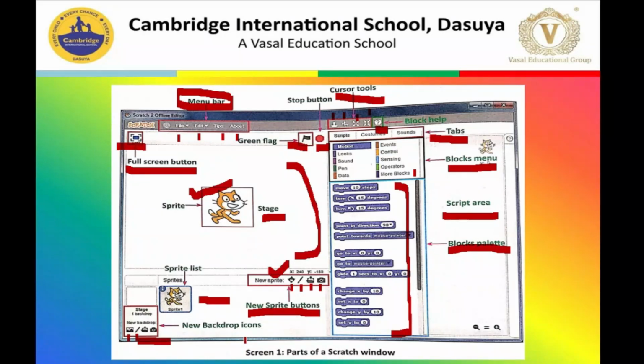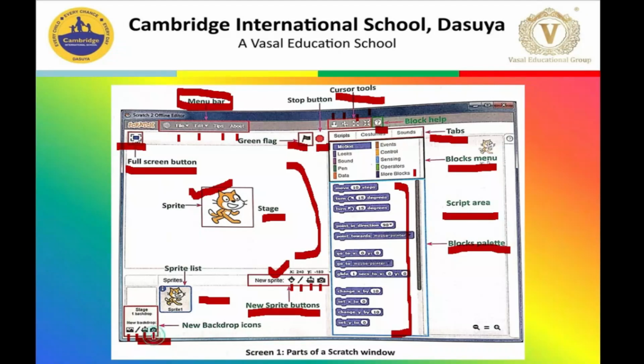And here backdrop means background, that is the background of your stage. Then we have the third icon. If you want to upload a photo from your computer and use it as a backdrop, then you can simply click on this third icon.